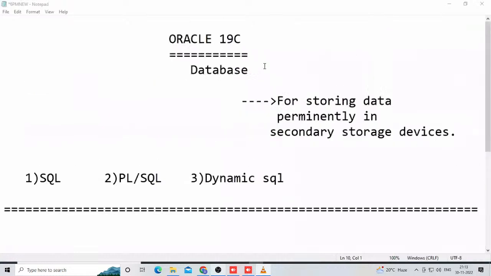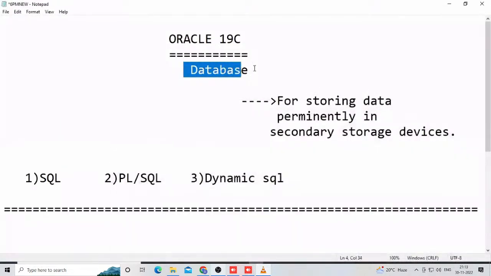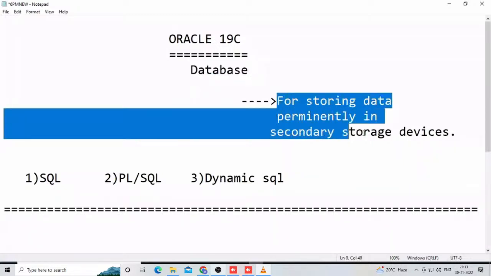Concentrate here. What I am telling anybody not attending the previous classes, don't worry. Simple. Oracle is a product from Oracle Corporation. 19c is a version. This Oracle is a database product. Previous class notes, just for idea purposes, newcomers. What is the purpose of this database product? It is for storing data permanently in a hard disk.